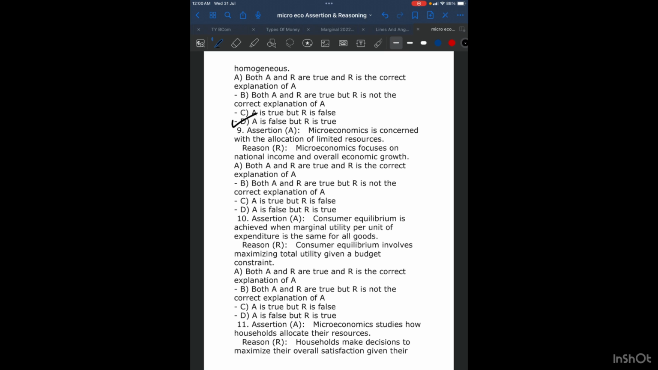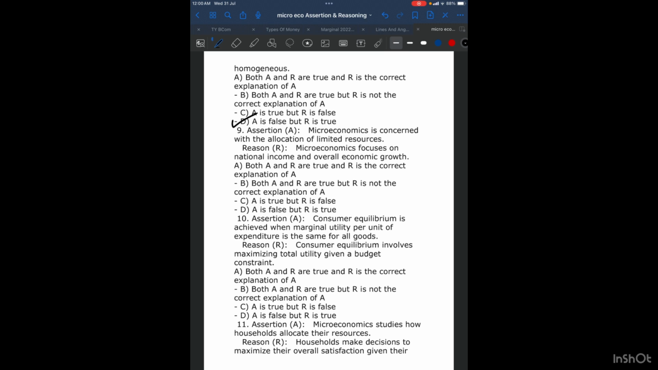We go with next one, and the next part is 9th question. Microeconomics is concerned with the allocation of limited resources. True. We know that resources are always less than the wants. Lionel Robbins, he had clearly said that in the year 1932. He also wrote a book which was based on this concept that resources are scarce and wants are never ending, unlimited, but gradable. So yes, assertion is right.